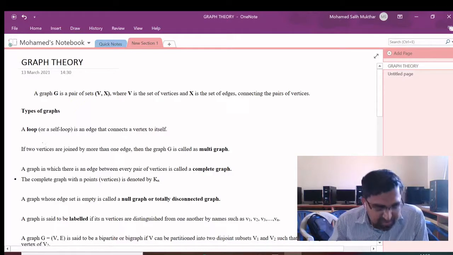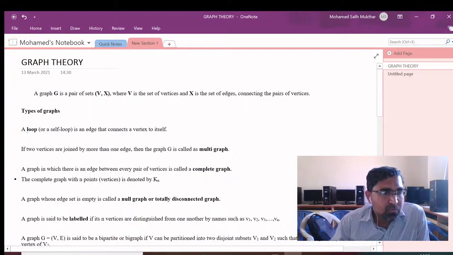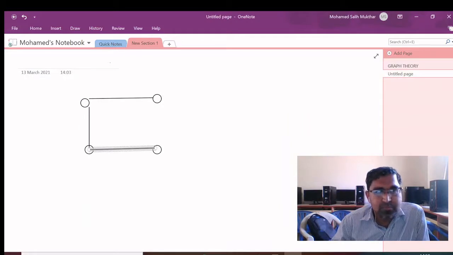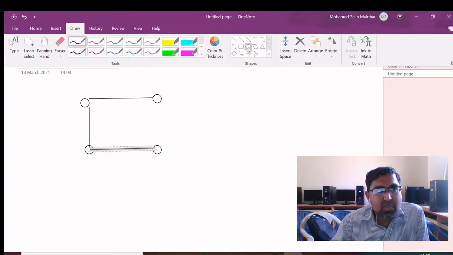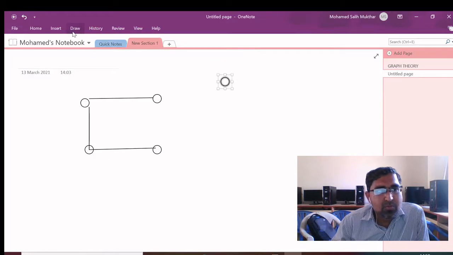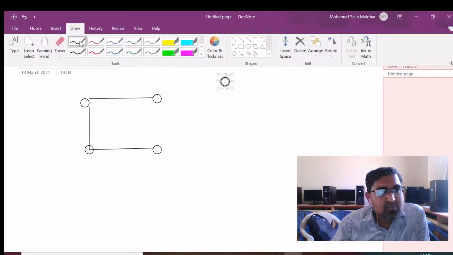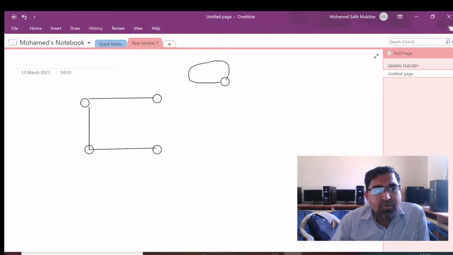Next, let us discuss some types of graphs. Loop. First of all, what is a loop? A loop is a self loop, an edge that connects a vertex to itself. For example, this is a vertex, there is an edge, but it starts from and ends at the same vertex. So it is a loop, or we call it a self loop.